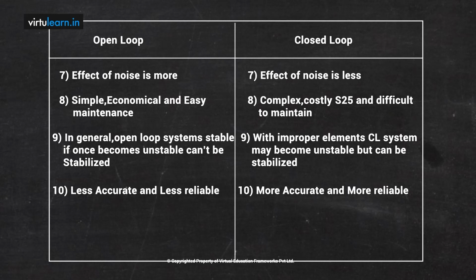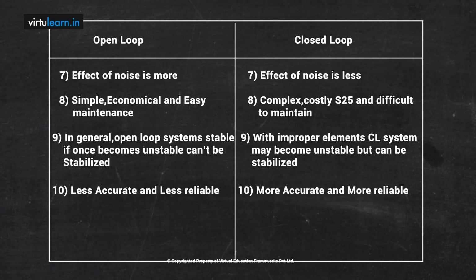So I cannot say that the open loop system is unstable and the closed loop system is stable, or that if the open loop system is stable, the closed loop system is stable, because stability depends on other parameters. It is not only the feedback of the system, whereas the difference between open loop and closed loop is only one parameter, which is the feedback. That means we cannot say the system is stable or not by looking at feedback alone, which is a very important statement.